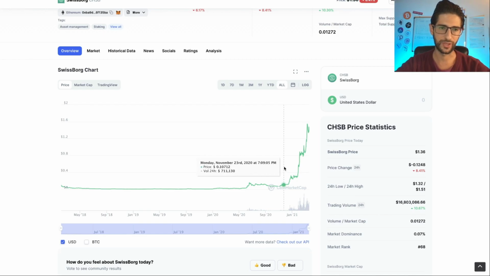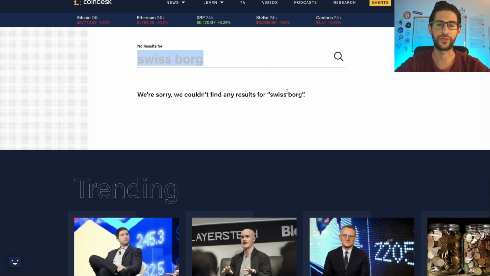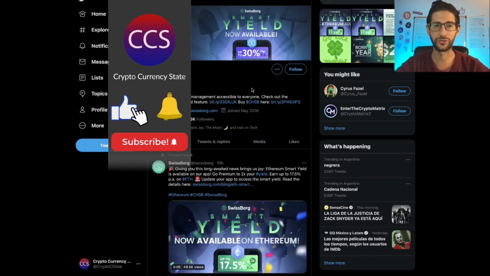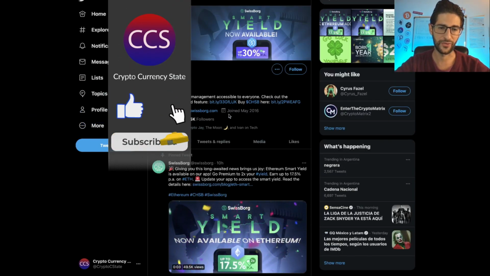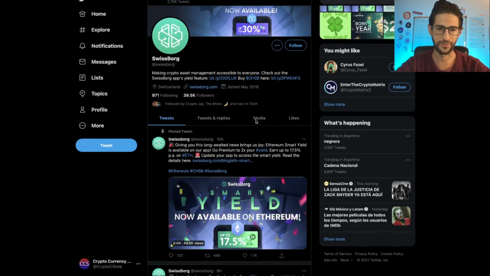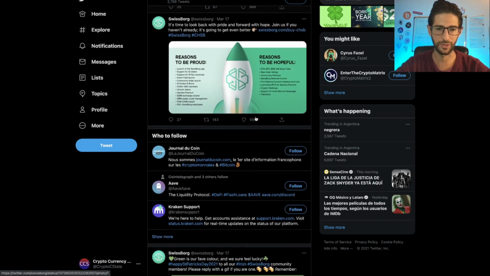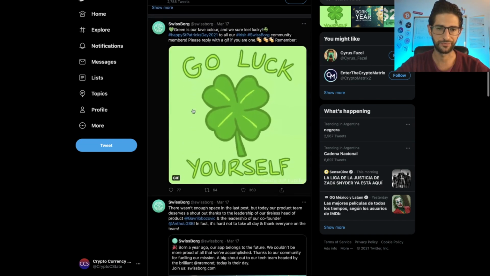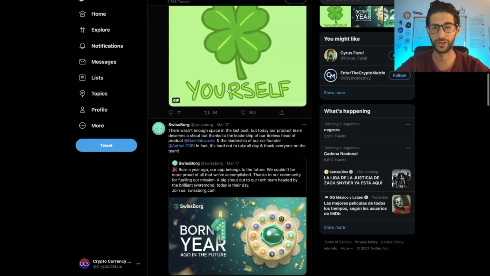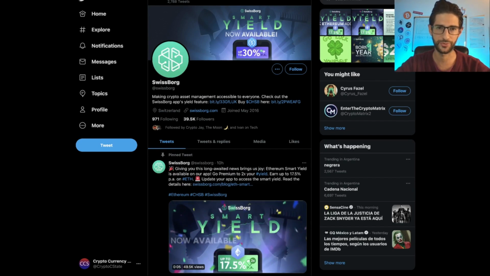But this coin doesn't have too much on the chart. Regarding the news, there's nothing either. If I look into CoinDesk for Swissborg, I don't have any results. And if I go to Twitter, they have 39,000 followers. That for a community is not too much. All the news are mainly some updates on the application, but I don't know, memes on the account. It's not too much regarding news for the project.